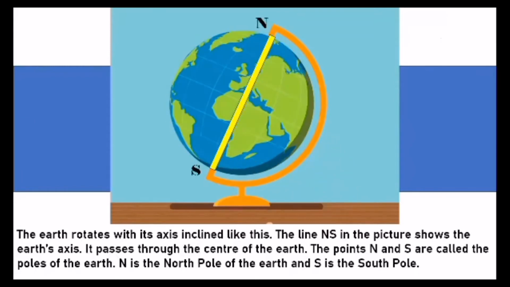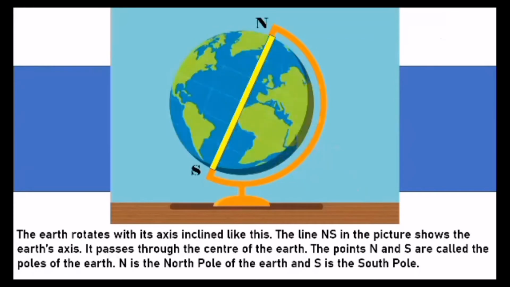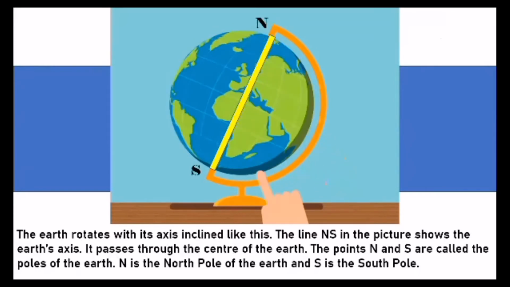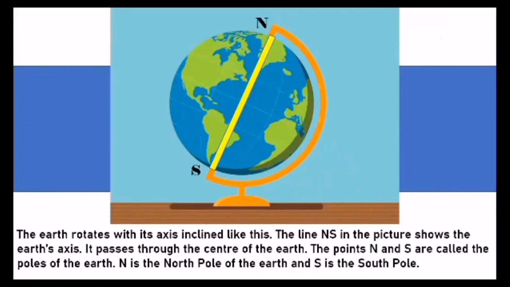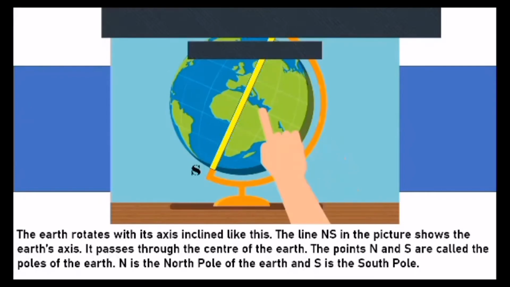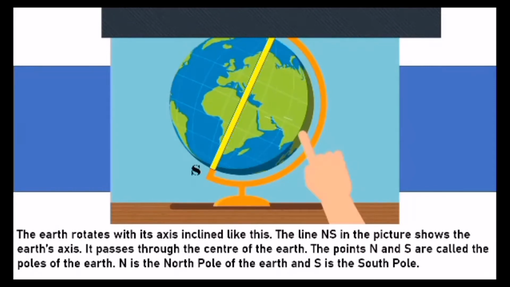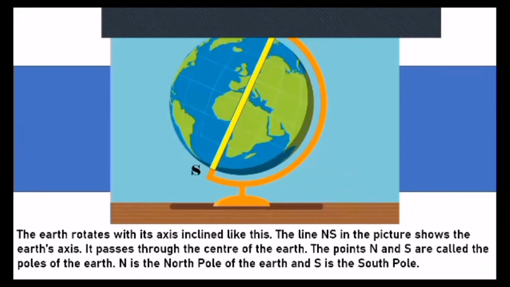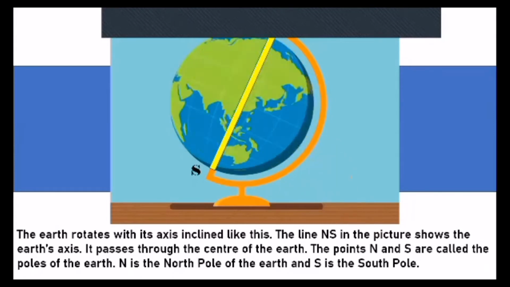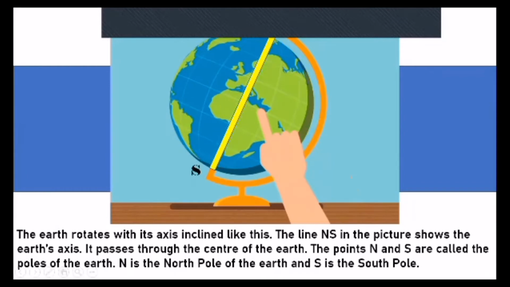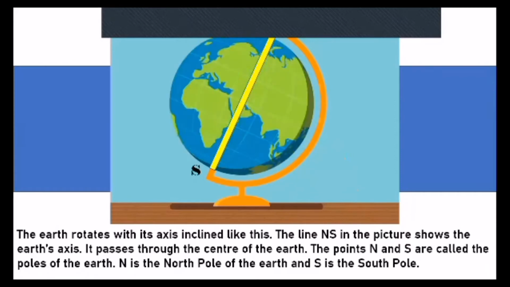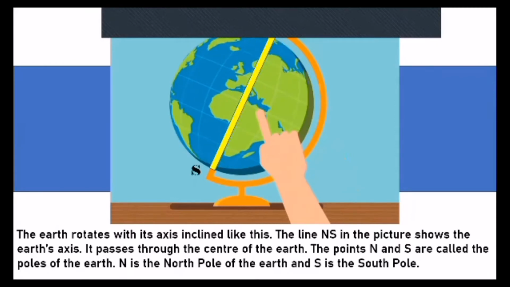The line NS, can you see N and S in the picture, shows the Earth's axis. It passes through the center of the Earth. Can you see? It is passing through the center of the Earth. Now, the points N and S are called the poles of the Earth. N is the north pole of the Earth and S is the south pole of the Earth. Can you see? N on the top, and S down. These are the north pole and the south pole, all right? Now, these are the two poles, the tips.